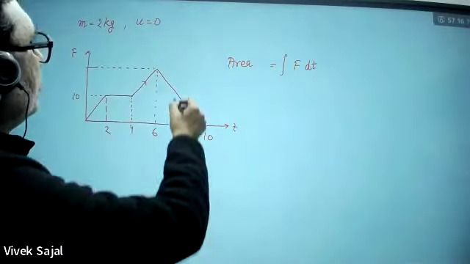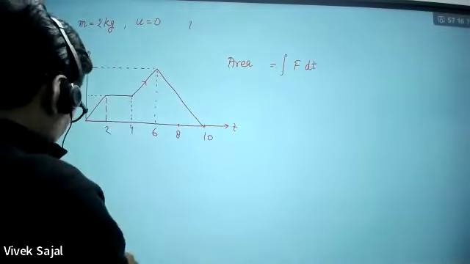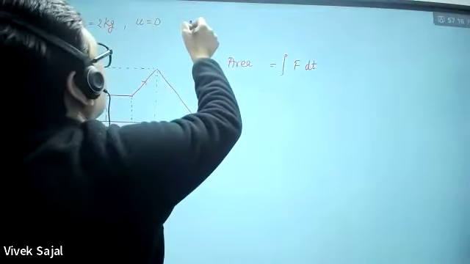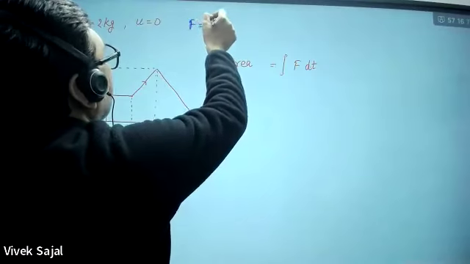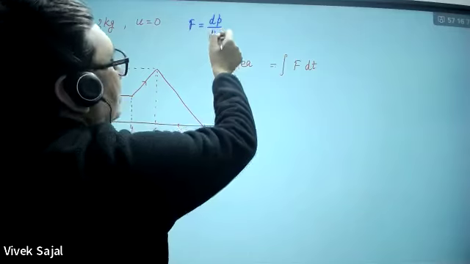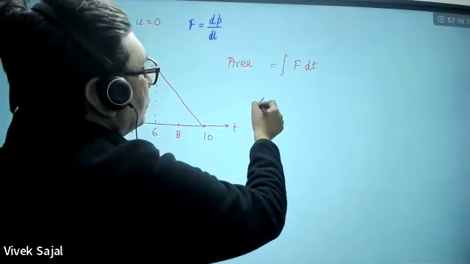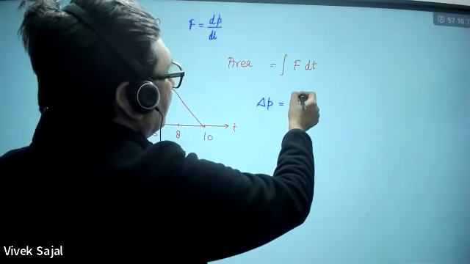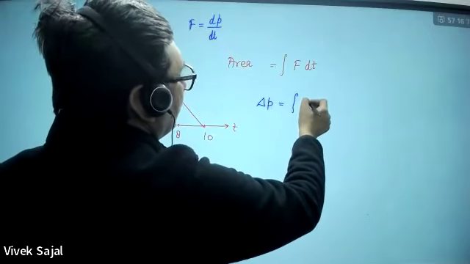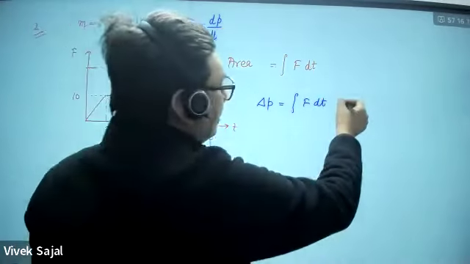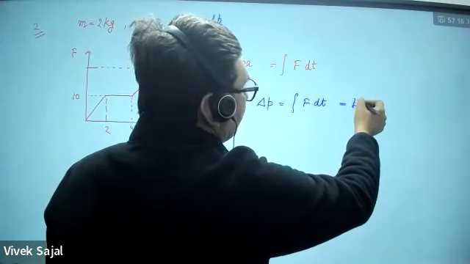The area enclosed is actually this one. And what is this? You are well aware of what force is. Force is dp by dt. So what this area is going to give you is the change in momentum. So this will be F dt, and this is the enclosed area.